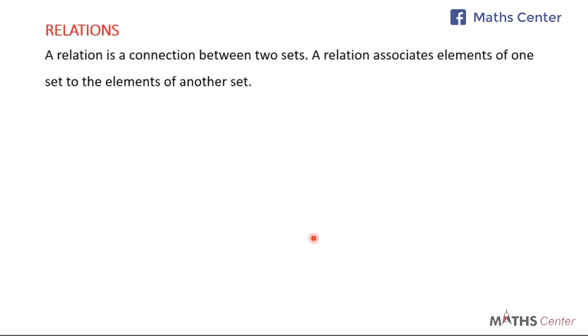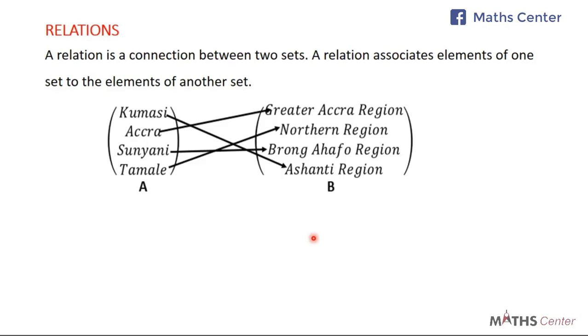So just as we said, a relation is a connection between two sets. A relation associates elements of one set to the elements of another set. Let's take an example. Let's take the set A. In the set A, we have the cities Kumasi, Accra, Sunyani, and Tamale. In the set B, we have the regions Greater Accra region, Northern region, Brong Ahafo region, and Ashanti region.